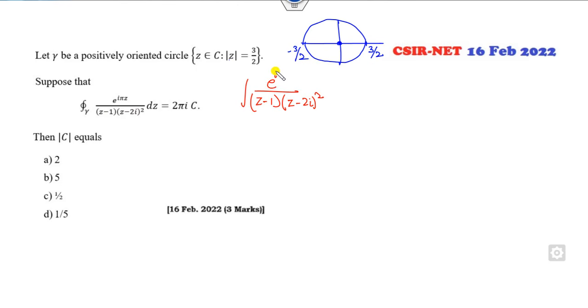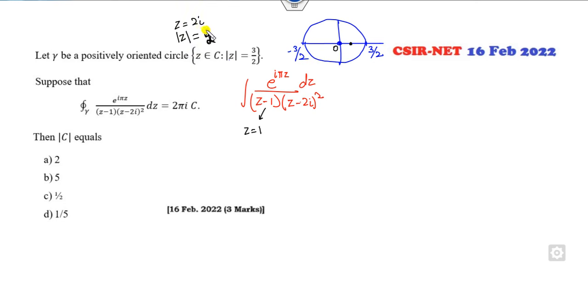First we will check if both the points lie in this, then we will do the partial fraction, otherwise no need. Here z is 1, so 1 lies here because it's 1, and the radius is 1.5. What is the value of the mod of 2 iota? It is 2.